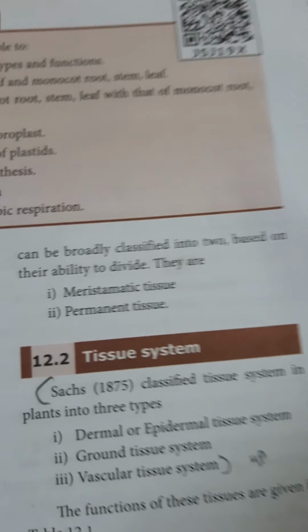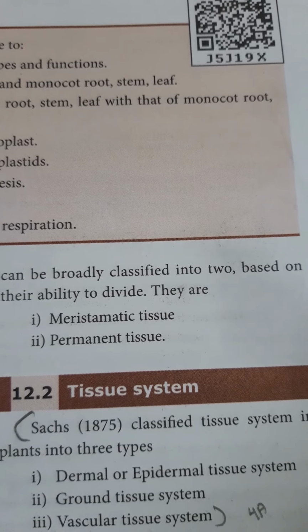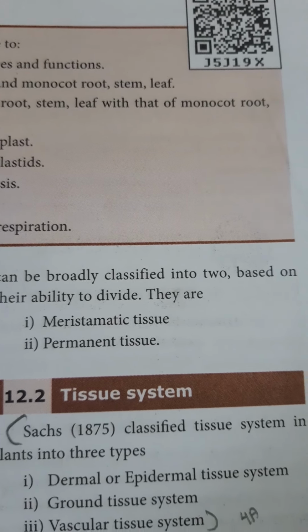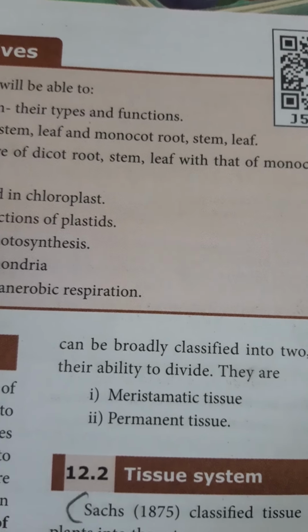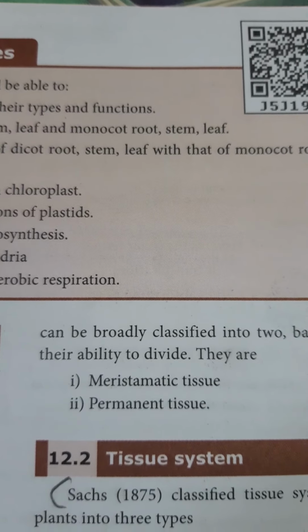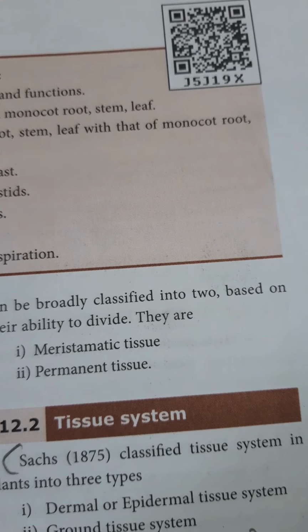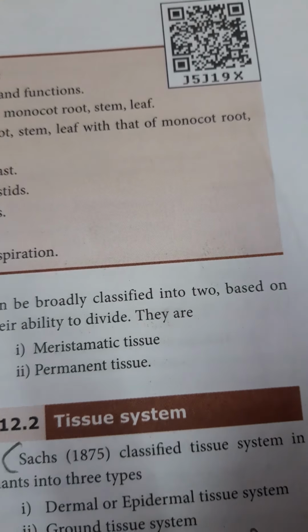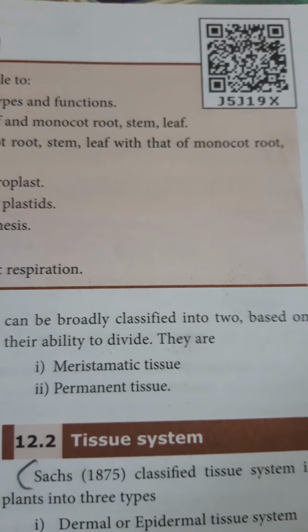Plant tissues can be broadly classified into two based on their ability to divide. One is meristematic tissue, another one permanent tissue. Meristematic tissues means these tissues continuously divide throughout their life and increase the length of the plant and the width of the plant.